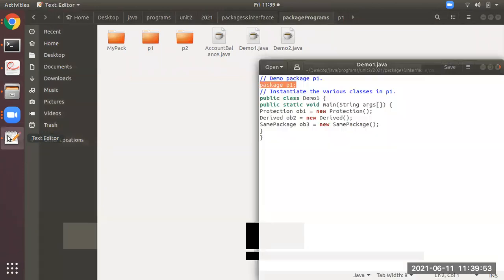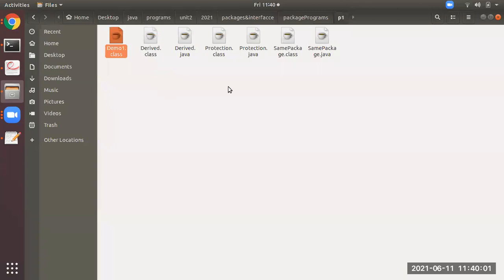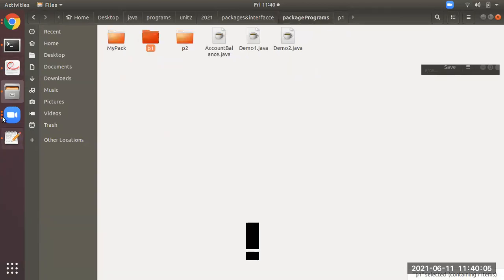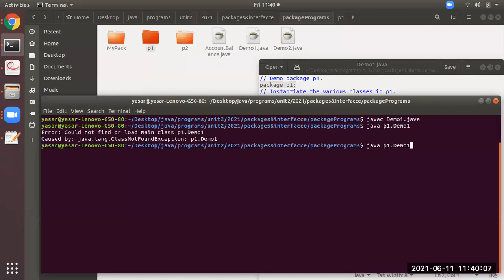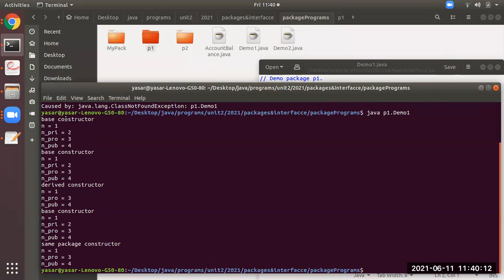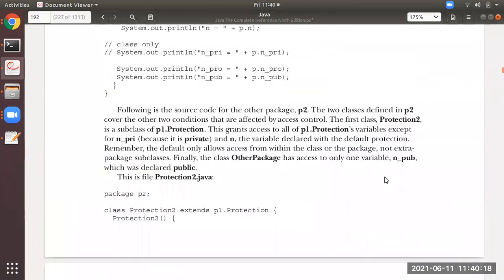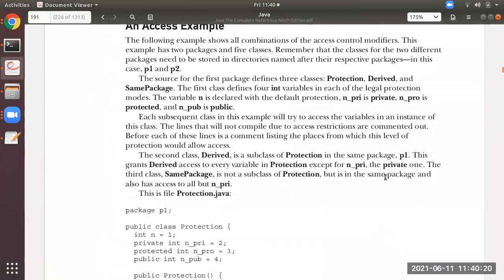Now you all please see here. Run the program now. Why? Because I have dragged and dropped the demo1.class file in this p1 folder. Now you just observe the output. See, it is giving the output. Now we will see it with the table now: who have accessed, who have not accessed.